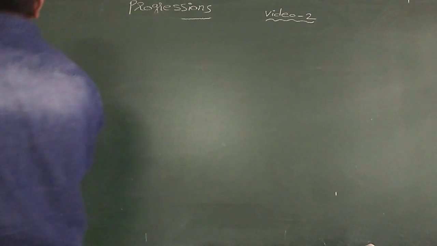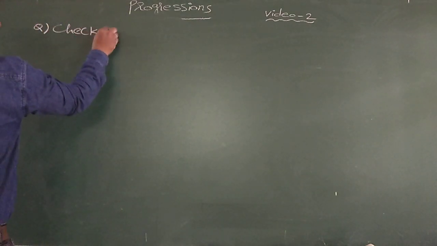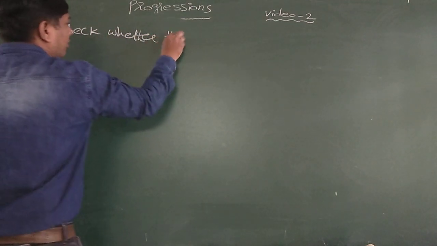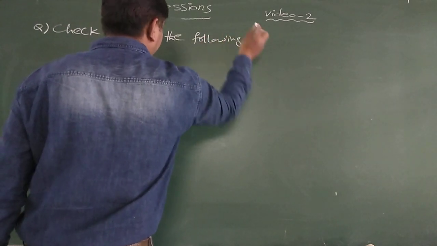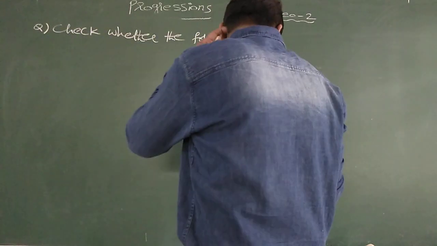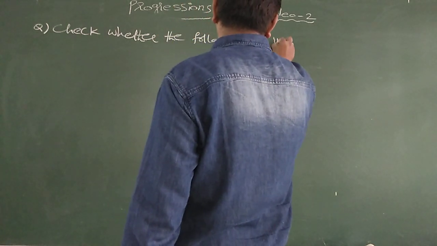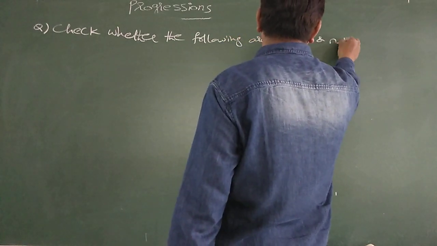See here, first question, example: check whether the following sequences are in AP or not.